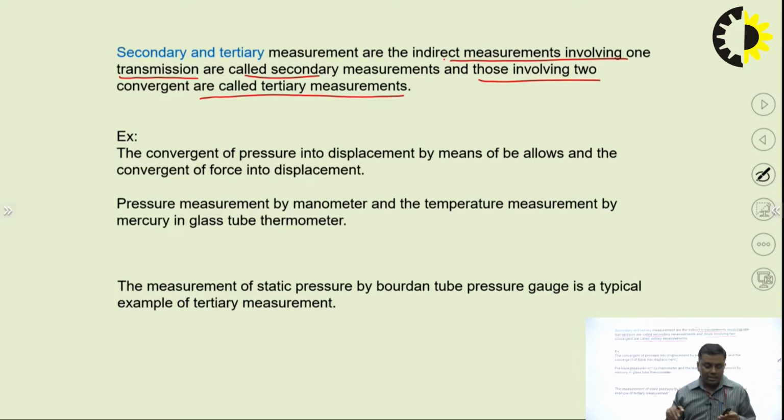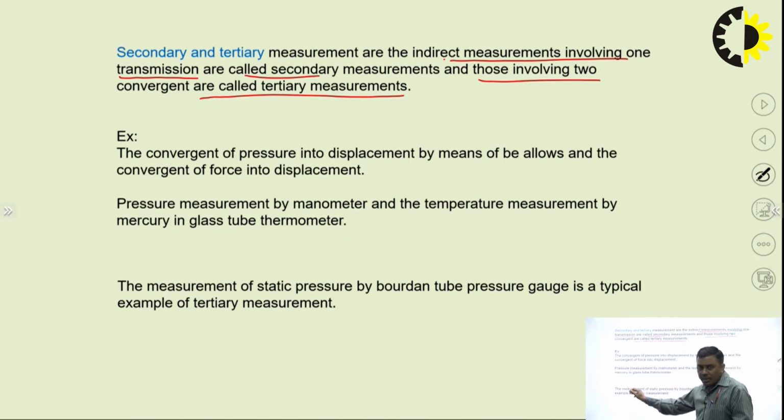The Bourdon tube pressure gauge is the instrument through which the pressure can be measured. In it, because of the change in pressure, the Bourdon tube expands, and the indicator will get displaced. So because of the pressure, the Bourdon tube is expanded, and because of the expansion of the Bourdon tube, this indicator is rotating, angular displacement. So there are two transductions involved. That's why we are saying that is the tertiary measurement.